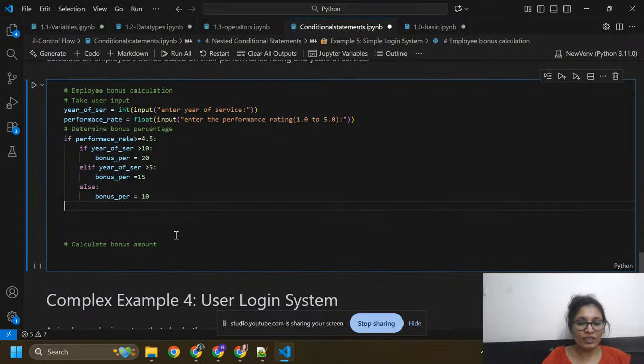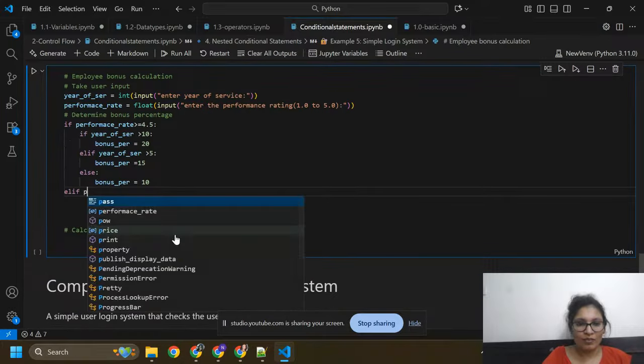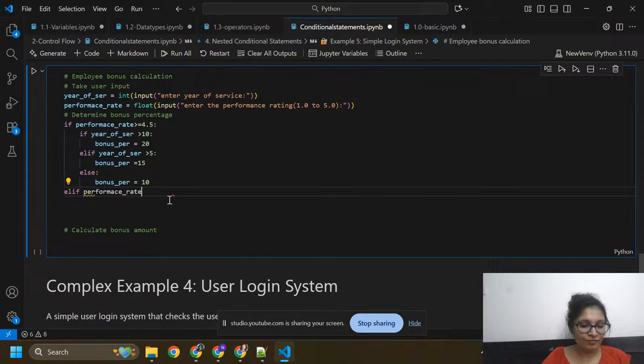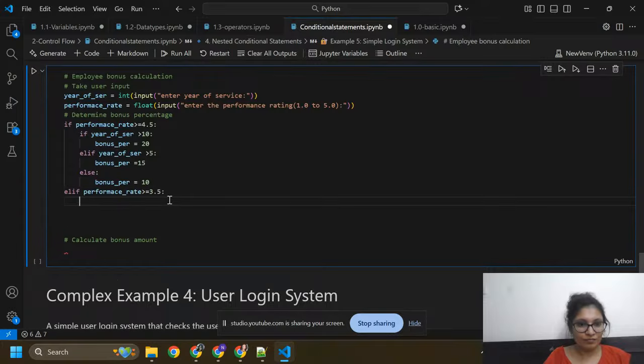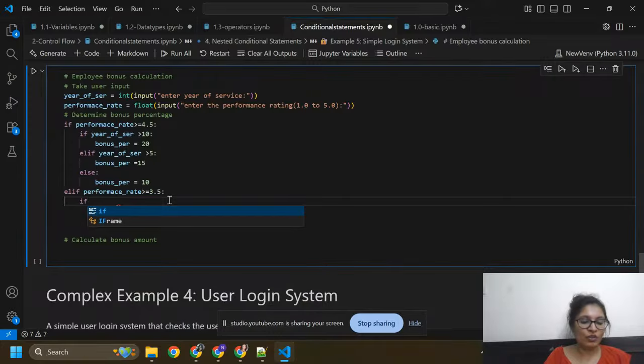Now I am going to write another condition. Elif performance rate is greater than equals to 3.5, colon. Here I am going to check another condition.